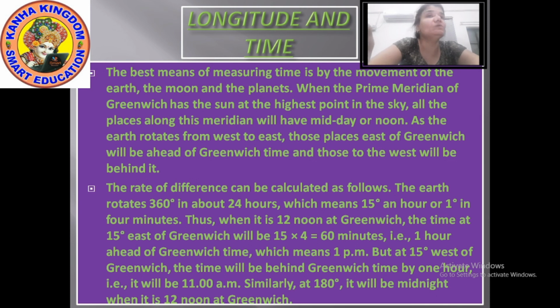As I told you while explaining longitudes, the prime meridian is the meridian which passes through Greenwich, which helps to count the timings. As the earth rotates from west to east, those places east of Greenwich will be ahead of Greenwich time and those west will be behind it.